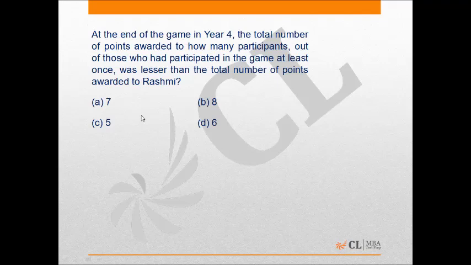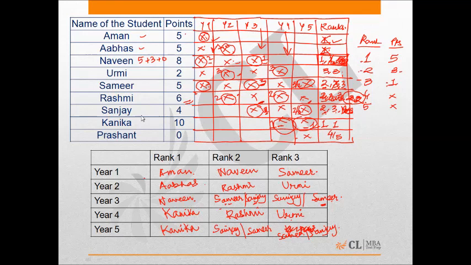Now let's look at the next question. At the end of the game in year 4, the total number of points awarded to how many participants, out of those who had participated in the game at least once, was lesser than the total number of points awarded to Rashmi? So if we look at the tables that we have drawn, we can see that at the end of the game in year 4, every participant except Naveen has been awarded lesser points than Rashmi.